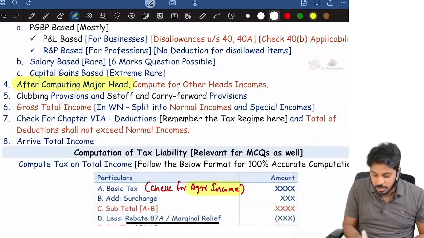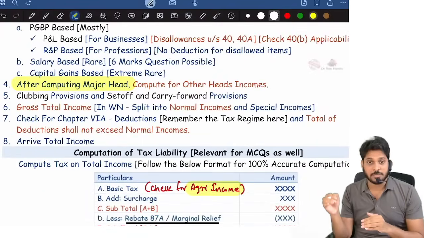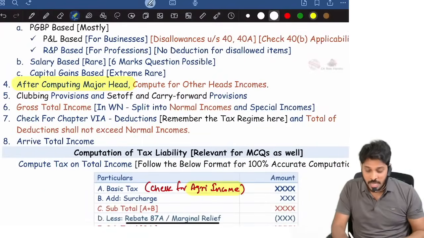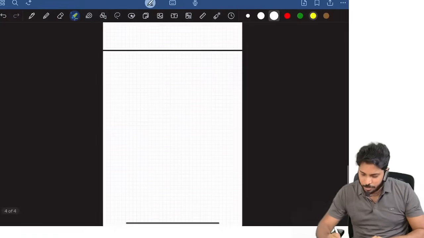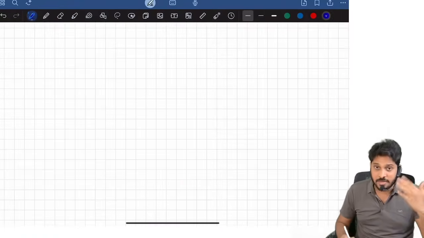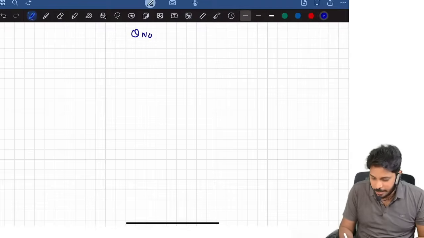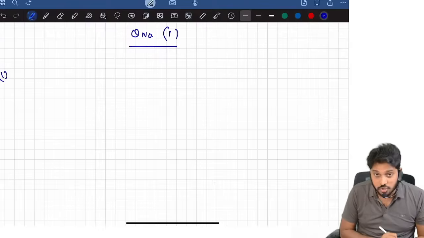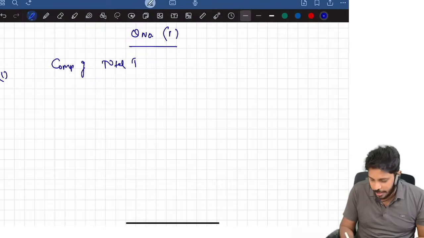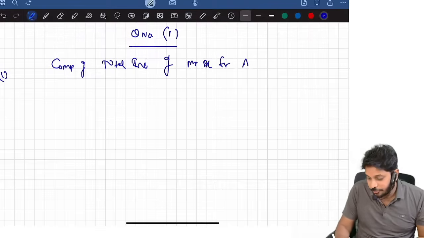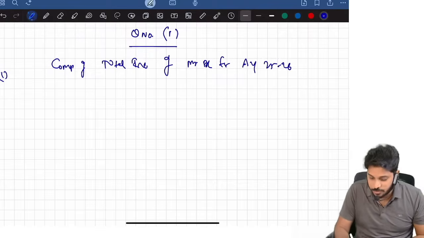Now first compute major head income, like whatever PGBP head of income, whatever is there, first compute. Like how you should do, what is the presentation format, for example, they give you total income, you need to put heading clearly. Some students, please, question number 1, even in the margin also keep heading, computation of total income of Mr. X for assessment year 25-26.